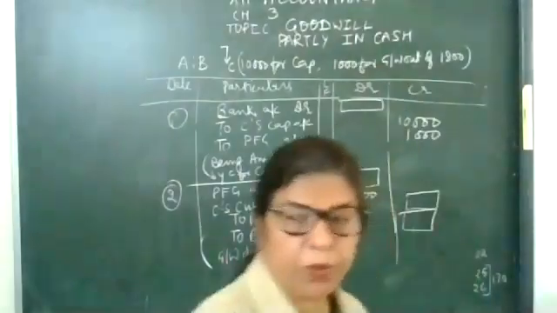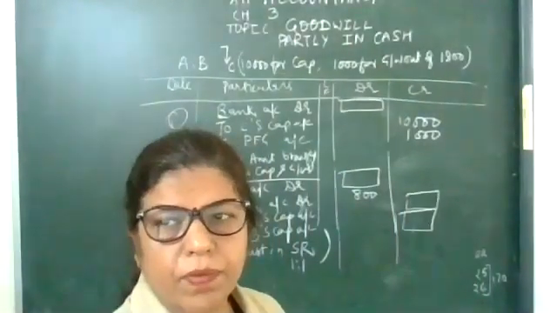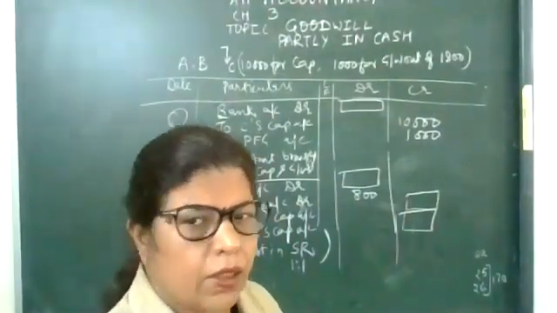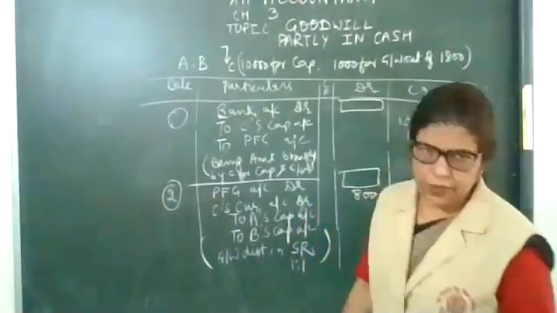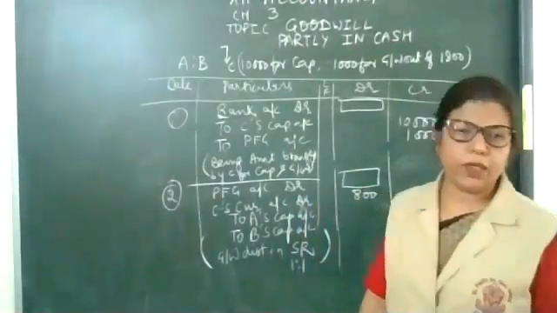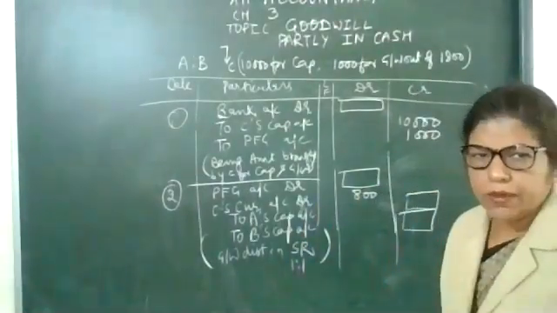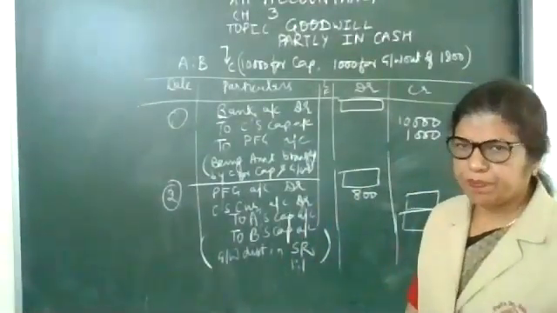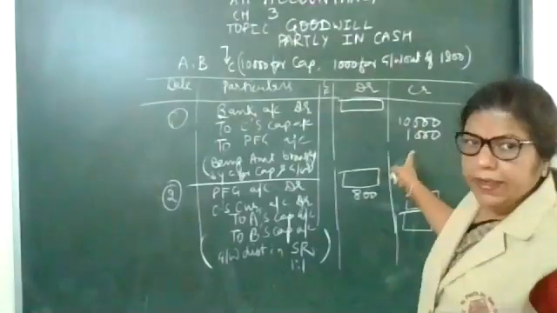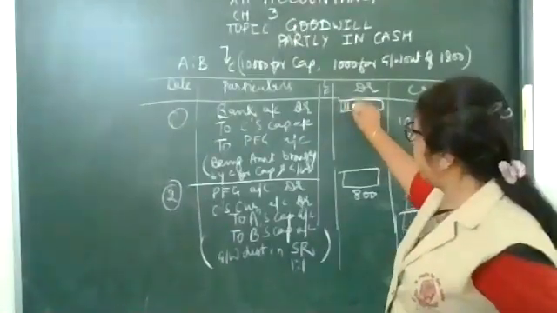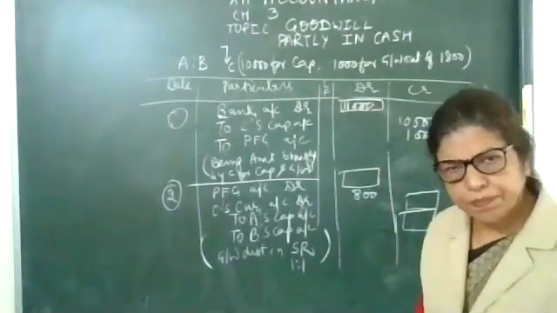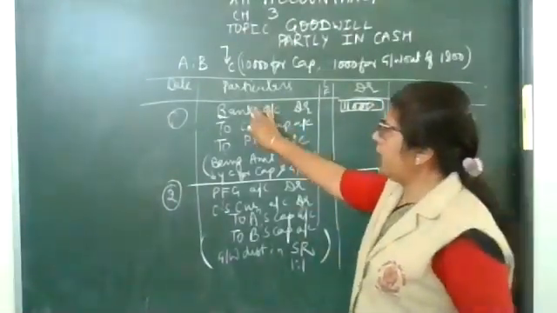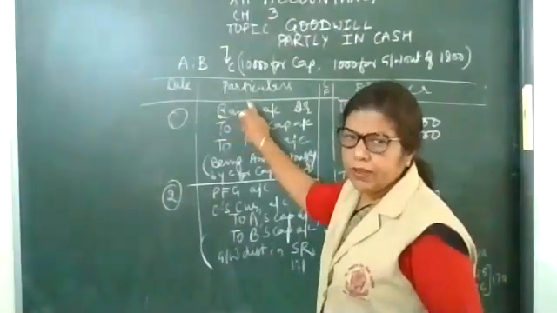There are various ways to make the question a fill in the blank. Look at the book: 10 and 1, that is 11,000. They may make the fill in the blank here also.